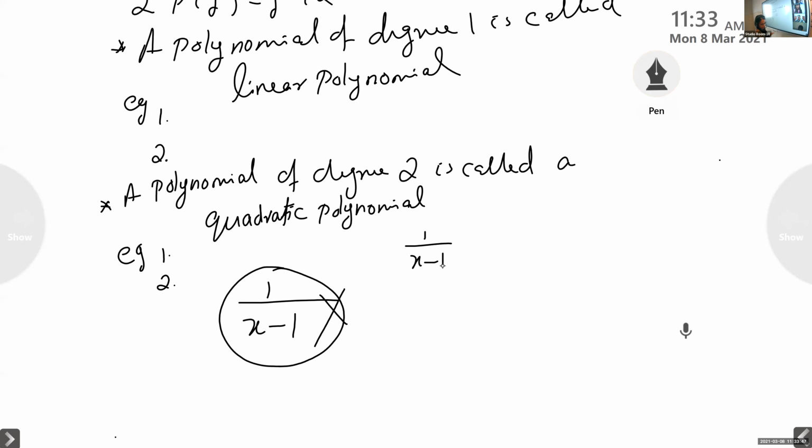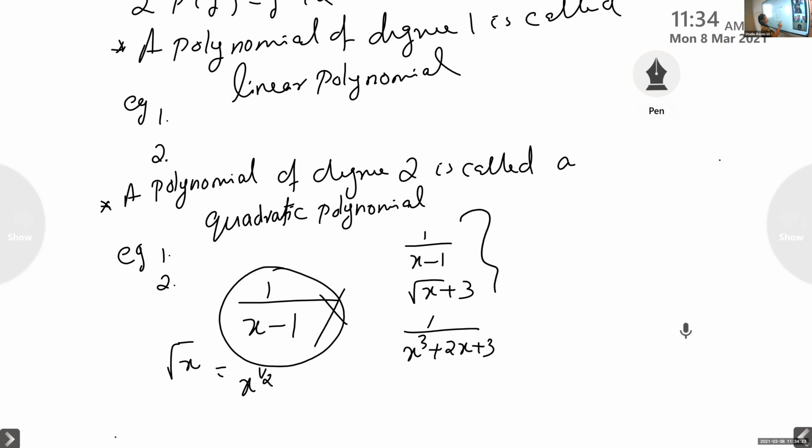One more example, root 2 plus root x plus 3. Root x plus 3 also is not a polynomial because root x means its power is x raised to 1 by 2. So this also is not a polynomial. One more example, 1 by x cube plus 2x plus 3.